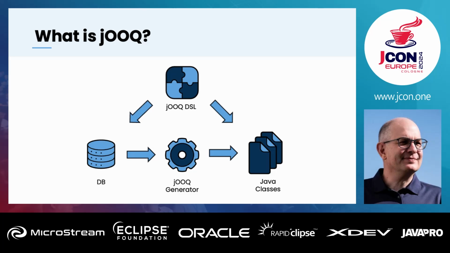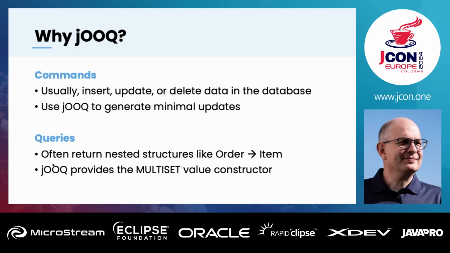We just use it for our database access. Now maybe the question is, why jOOQ at all? The point is, if we have commands, we have maybe kind of minimal updates. It depends how much business logic we have. I know a lot of applications that have literally no business logic. The only logic they have is already covered in the UI mostly, or in the database by not null constraints or check constraints.